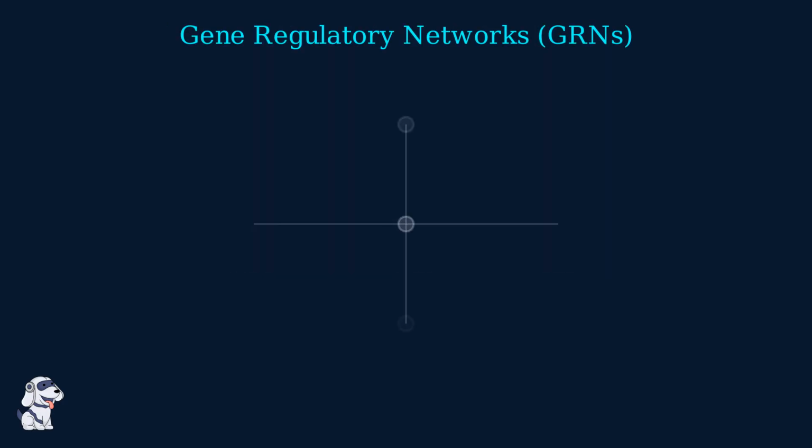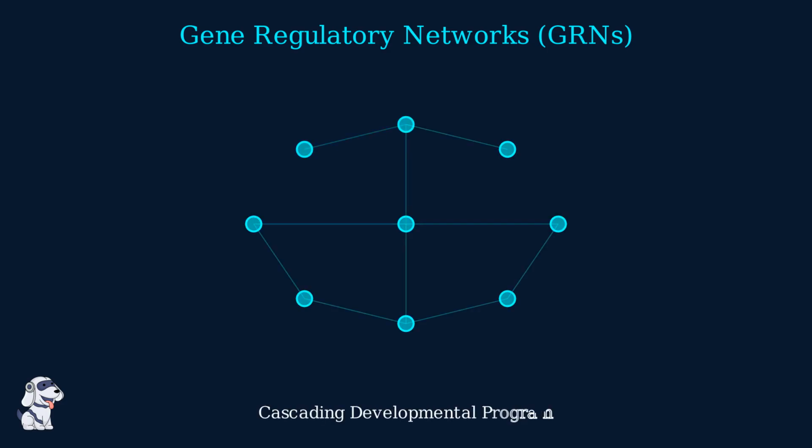Development is governed by hierarchical gene regulatory networks. Think of these as a biological circuit board. In this system, the output of one gene acts as a vital input for another, establishing a complex chain of command. This logic creates a cascading program, systematically driving the precise formation of tissues and organs.